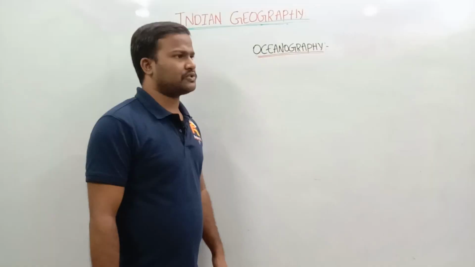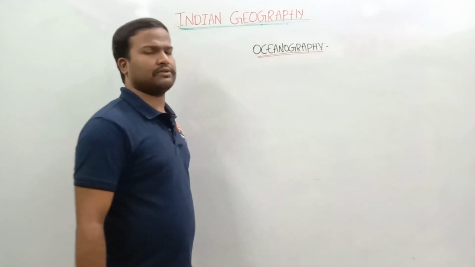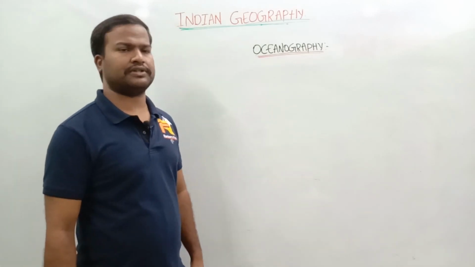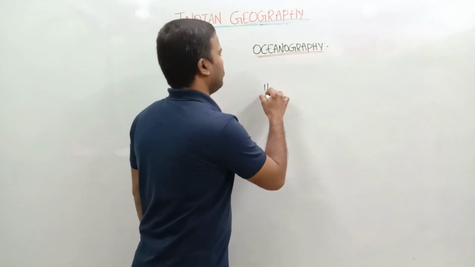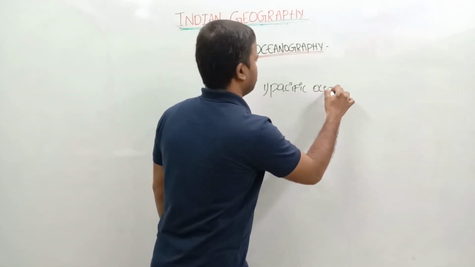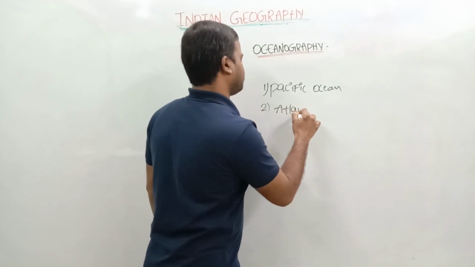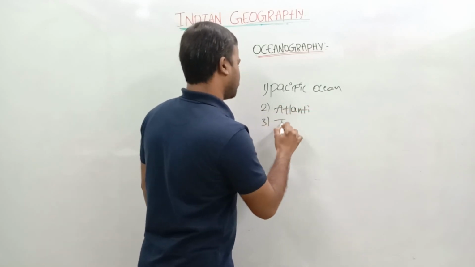And the next topic is how many oceans are present in the world. First, we already know the Pacific Ocean, and the second is the Atlantic Ocean. Third, the Indian Ocean.